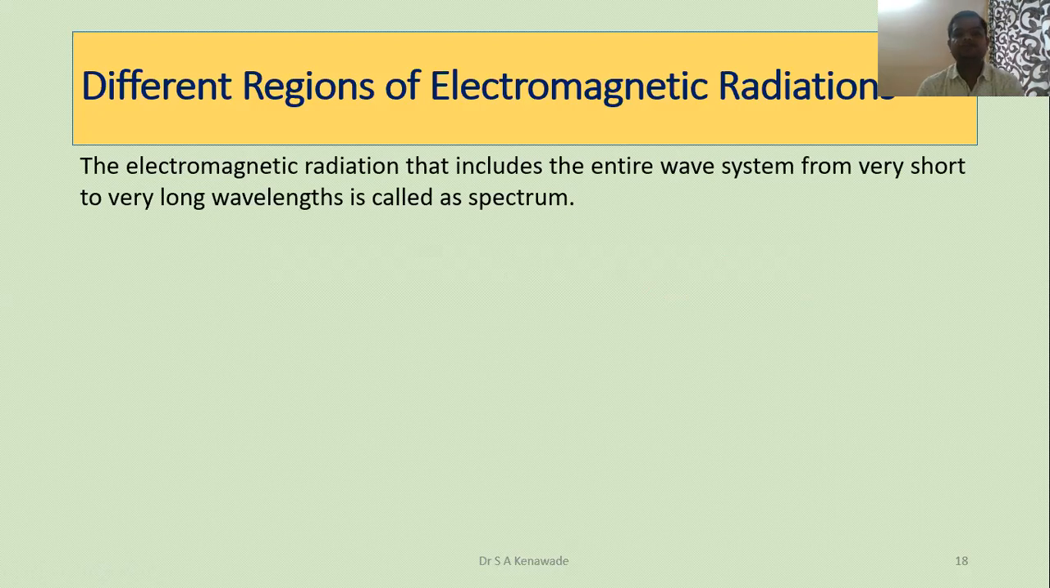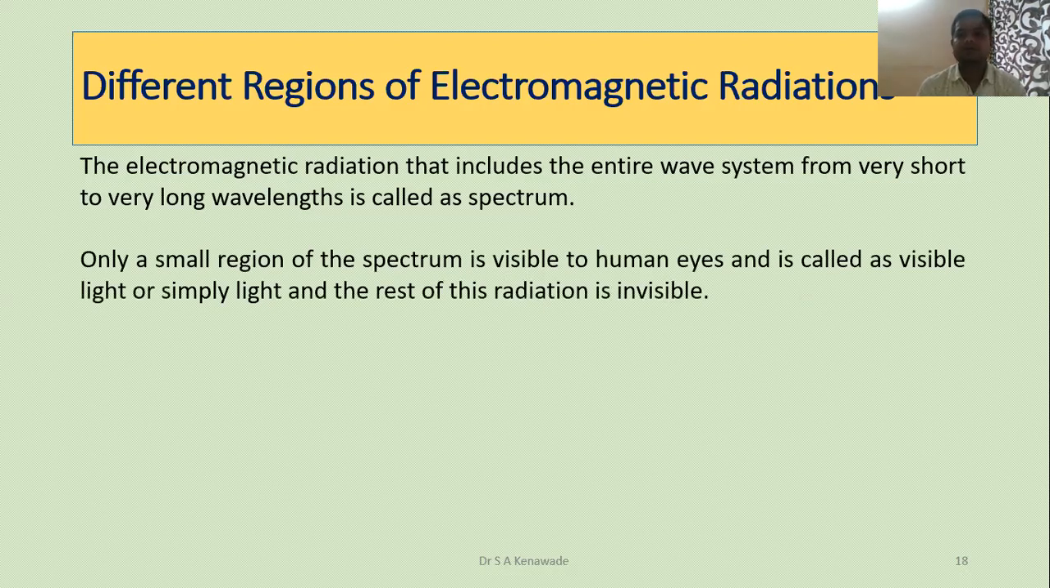The electromagnetic radiation, which includes the entire wave system from very short to very long wavelength, we call the spectrum. Only a small region of the spectrum is visible to human eyes and is called visible light, or simply light, and the rest of the radiation is invisible.